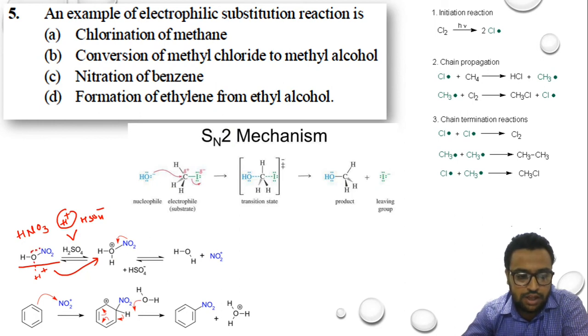Why will it get attached here? Oxygen has a lone pair of electrons, and this lone pair will attract this hydrogen atom, and when it attracts the hydrogen atom, it will form a bond with this hydrogen, leading to formation of a plus charge on oxygen. Once the plus charge is formed on oxygen, is oxygen stable or unstable? Oxygen is never stable with a plus charge. So oxygen has to neutralize this plus charge. To do so, it has to take an electron pair from one of the ends. So this oxygen will take electrons from nitrogen.